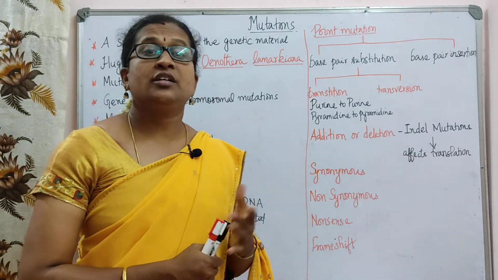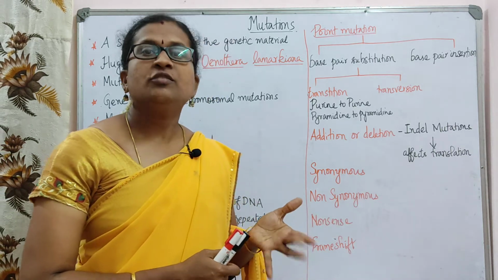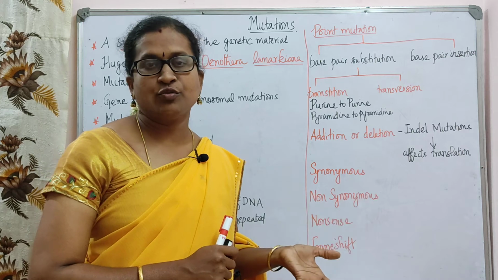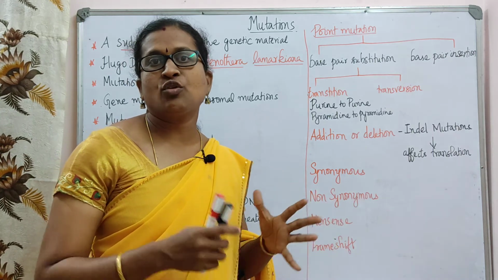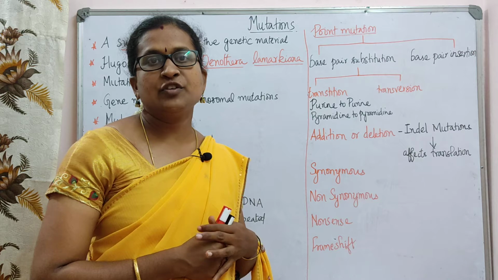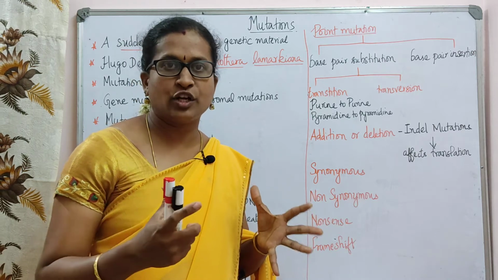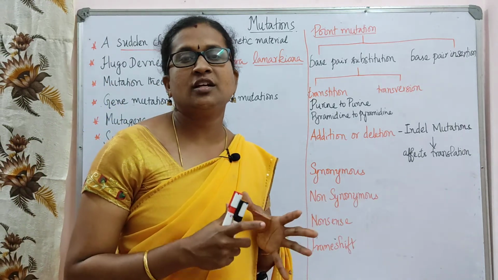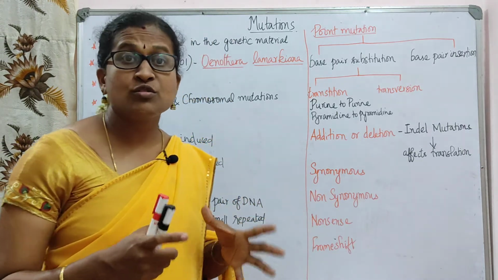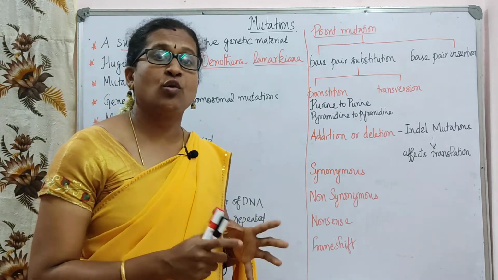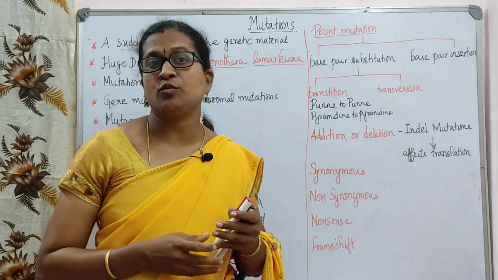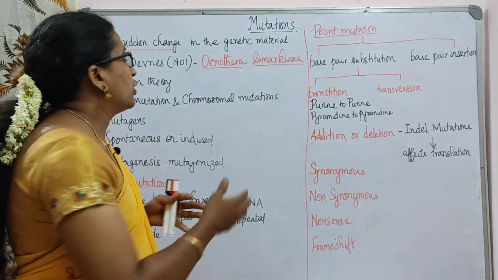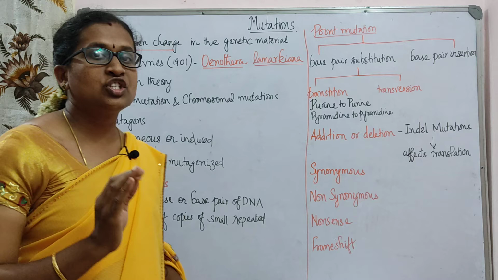Today we are going to discuss a topic regarding mutations. So what is mutation? We all know that recombinance occurs due to crossing over. The recombinance leads to a lot of genetic variation, which plays a very important role in evolution. In the same way, mutation also helps in genetic variation, and that helps in evolution too. A mutation is a sudden change in the genetic material.